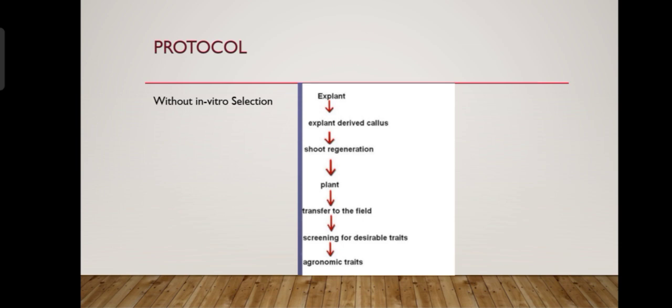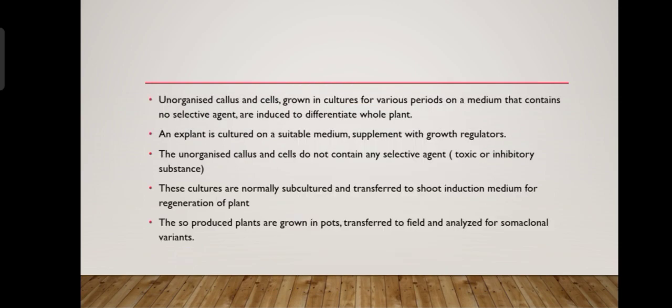So first, the protocol of without in vitro selection. Explant derived callus, shoot regeneration, plant, transfer to the field, screening of desired trait and agronomic trait. The unorganized callus and the cells are grown in the culture for varied periods on the medium that contains non-selective agents, and are used to differentiate whole plants.